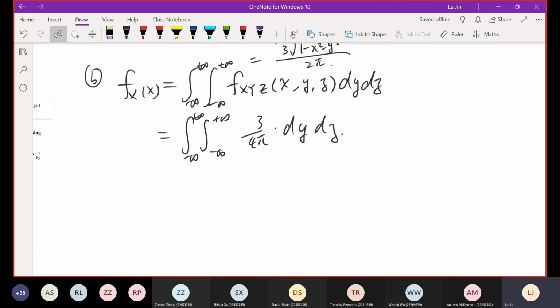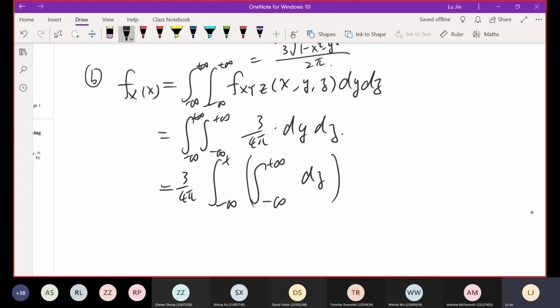The first step is to focus on the inner integration. 3 over 4 pi is a constant, so we move it out of the whole thing. 3 over 4 pi is given here, and then dz. This is the first step, and the second step is another integration for y. So let's focus on this part first.